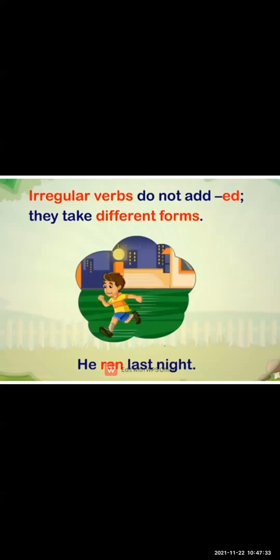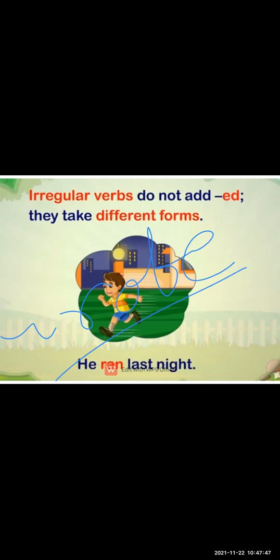He ran last night. For example, he wrote a letter last night. Wrote also shows that the action has already happened. So this is an example of the simple past tense.